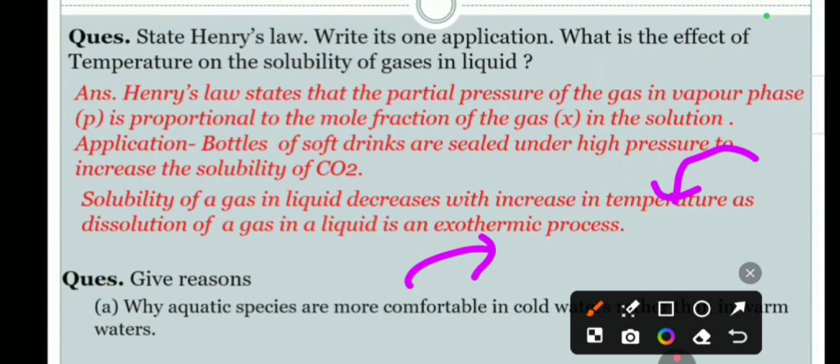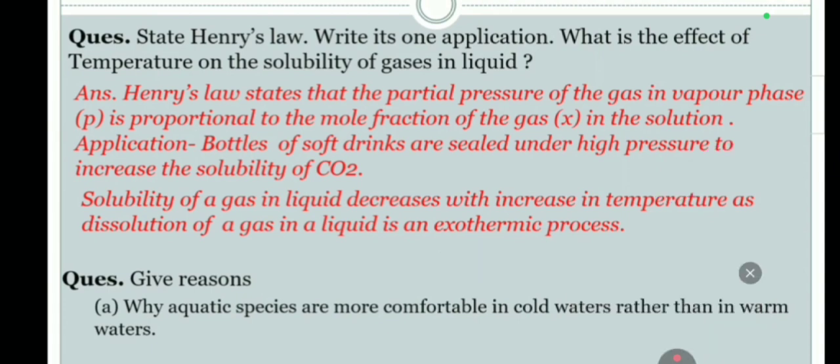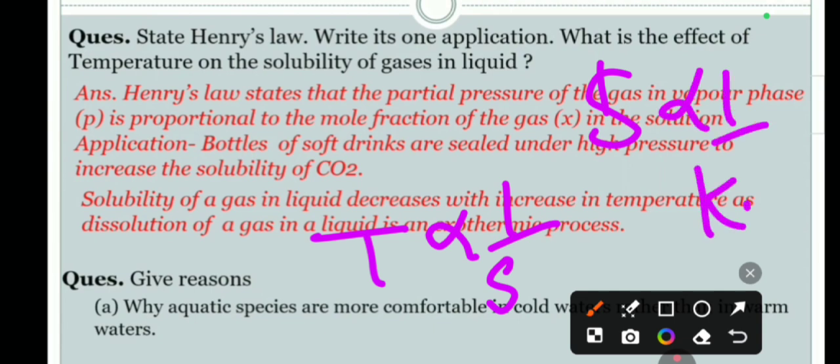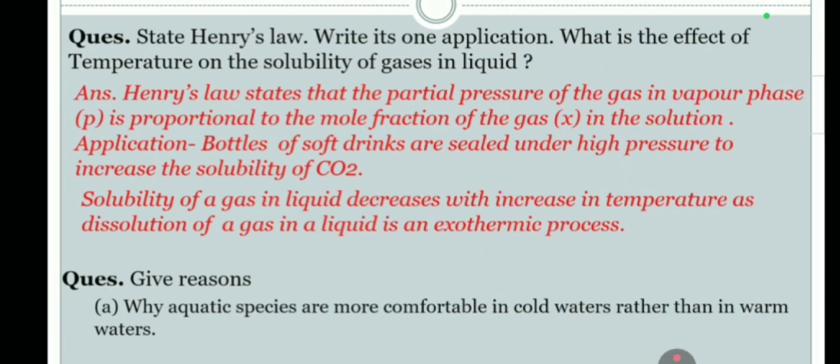So what is the relation between temperature and solubility? Temperature is inversely proportional to solubility. And one more thing you should know: solubility is inversely proportional to KH, that we have already discussed. The greater the value of KH, the less the solubility.